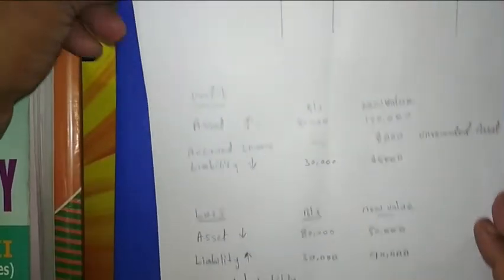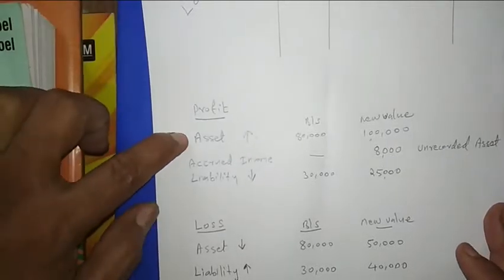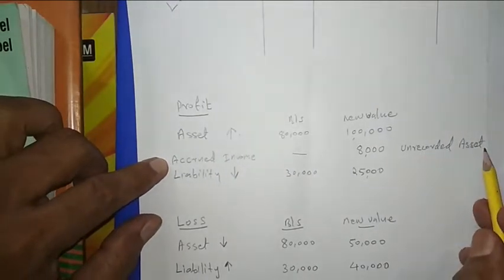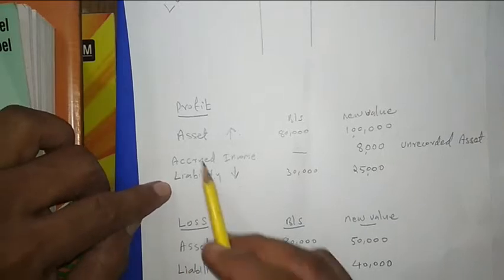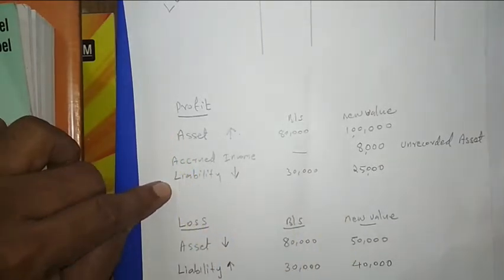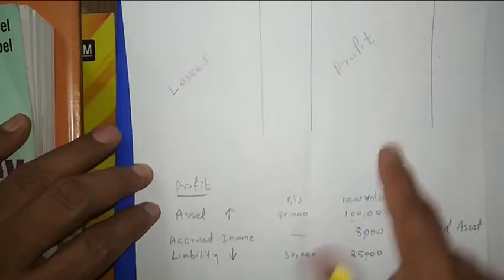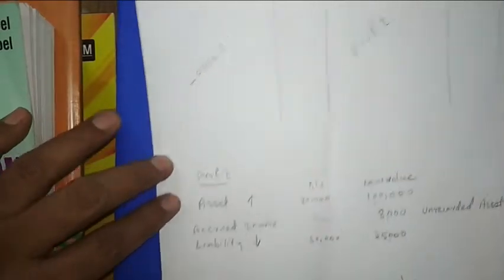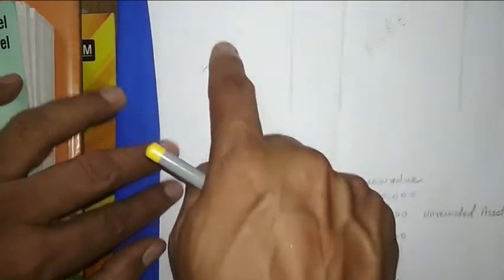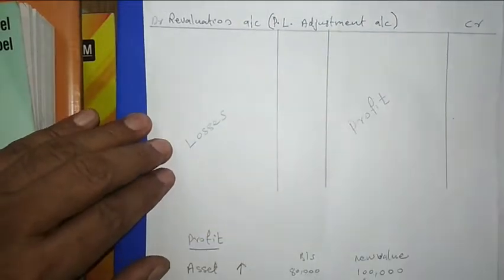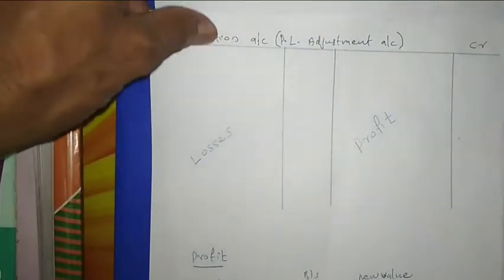And for the profit there are three cases: asset increasing, unrecorded asset, then liability decreasing. This is the case of profit. Then these profit items, asset increasing, we take on this side, and these loss items we take on the debit side of the revaluation account. So this way we are preparing the revaluation account.